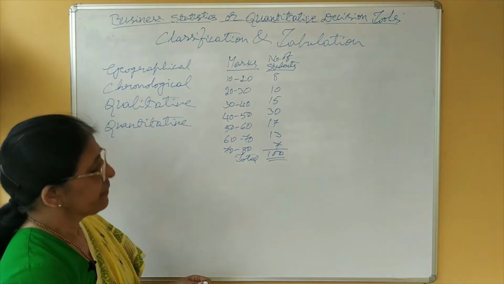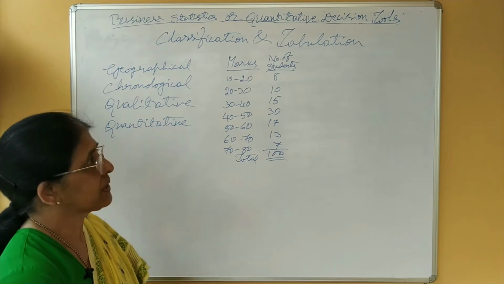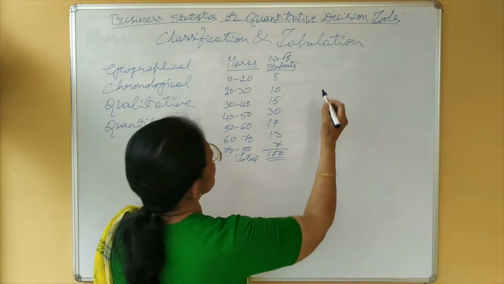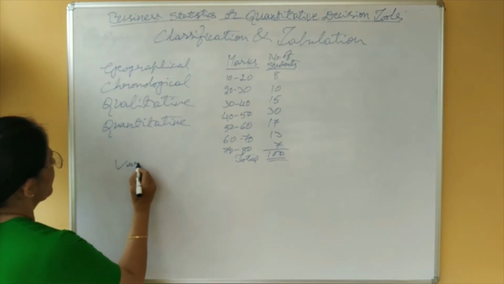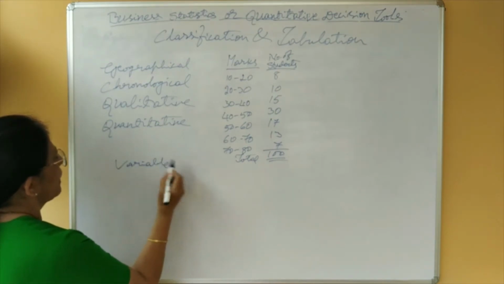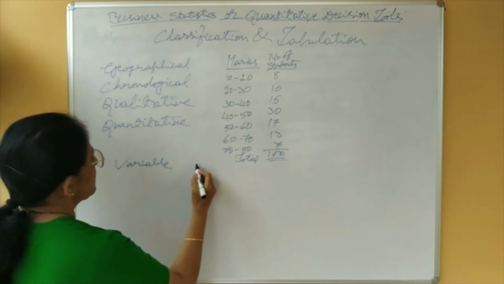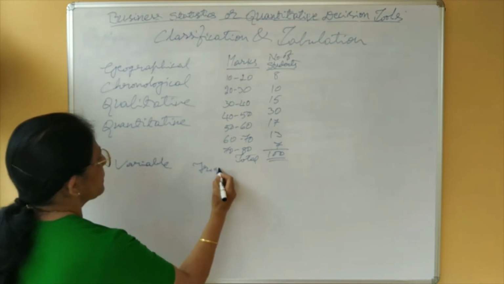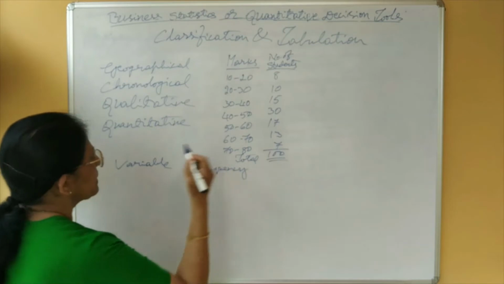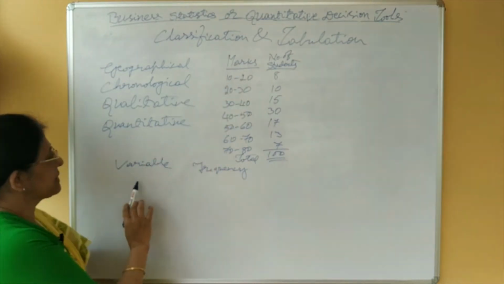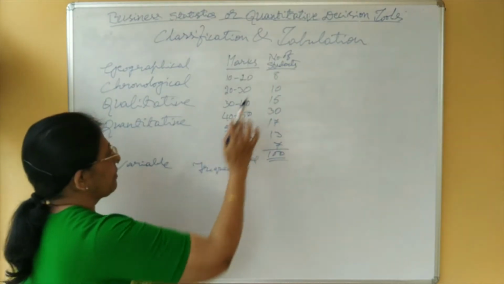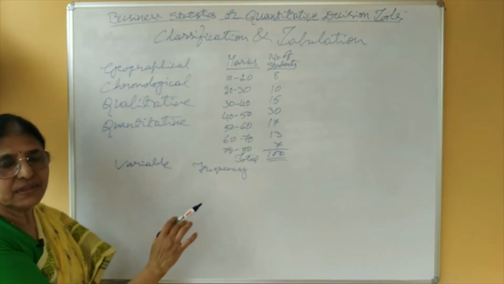Here we come across two terms. One is variable and another one is frequency. In this example, marks is the variable and number of students is frequency.